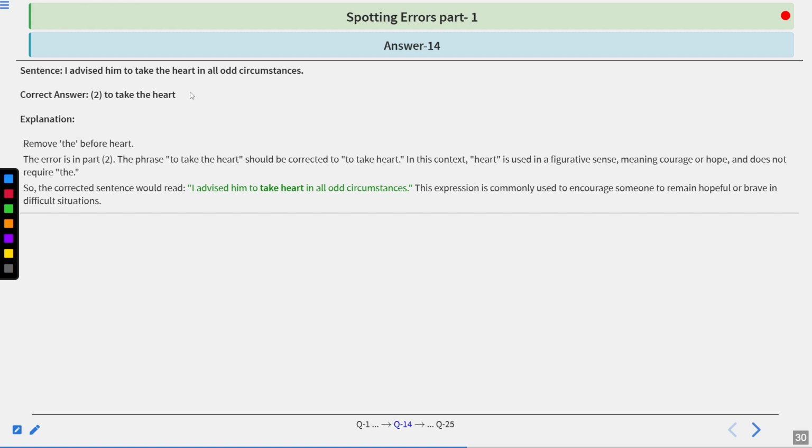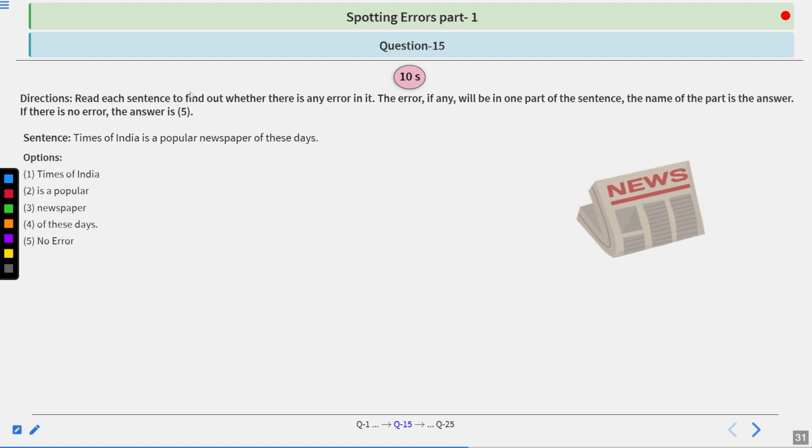Let's move to the next question. The sentence is: Times of India is a popular newspaper of these days. Options are given below. You have 10 seconds to spot the error.